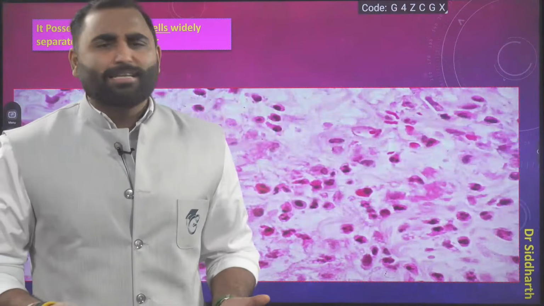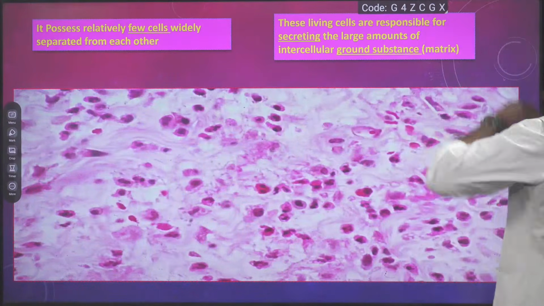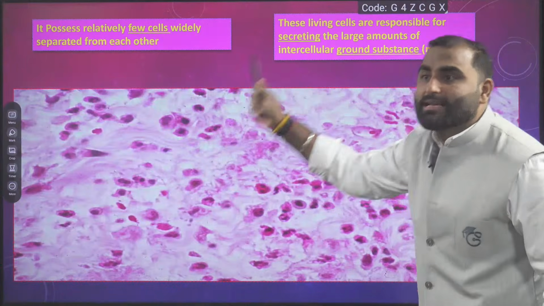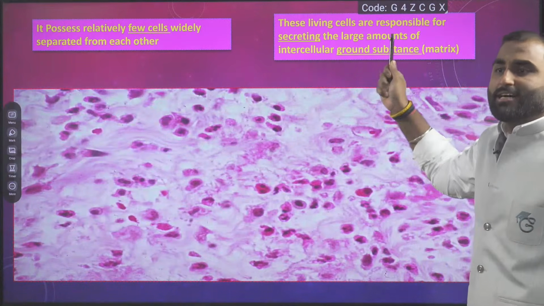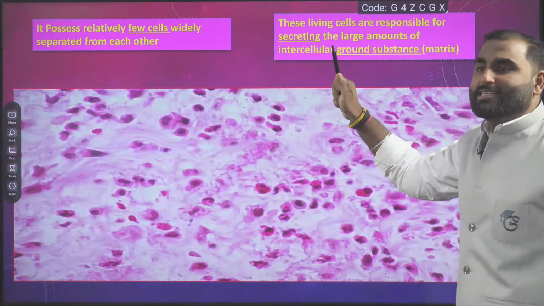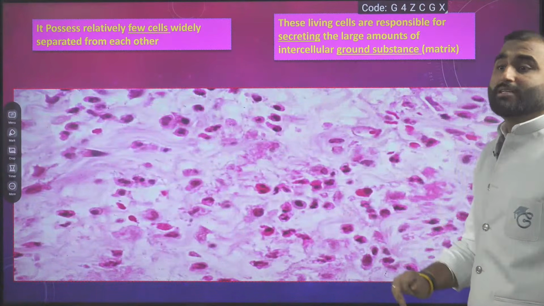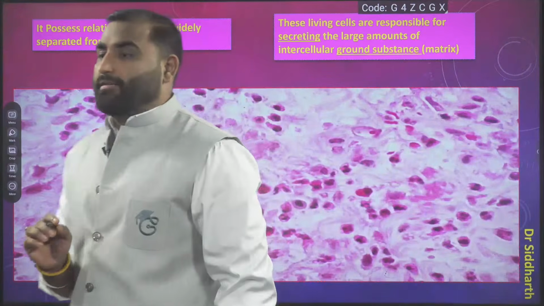In that space, a lot of intercellular substance, matrix is present. These living cells are responsible for secreting a large amount of intercellular substance, also called ground substance, also called matrix. Are we clear with this, guys?